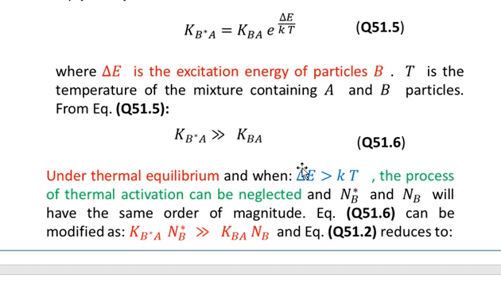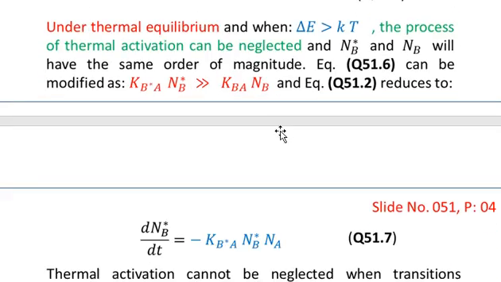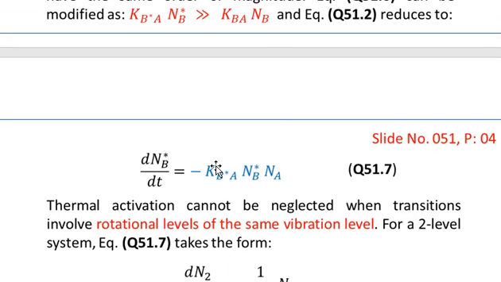So equation number 51.6 can be modified as follows. We can multiply the left hand side of this inequality by NB star, and the right hand side by NB, because NB star and NB have the same order of magnitude. Multiplying these quantities, we obtain this expression, that is KB star A into NB star is much greater than KBA into NB. And equation 51.2 will reduce to the following form.